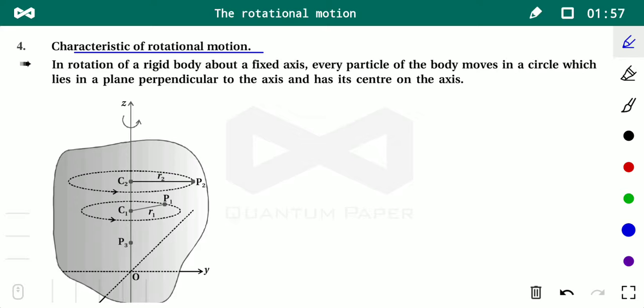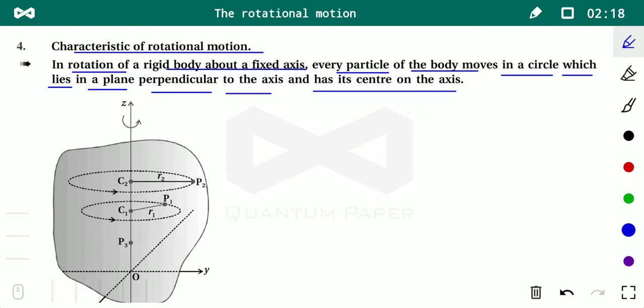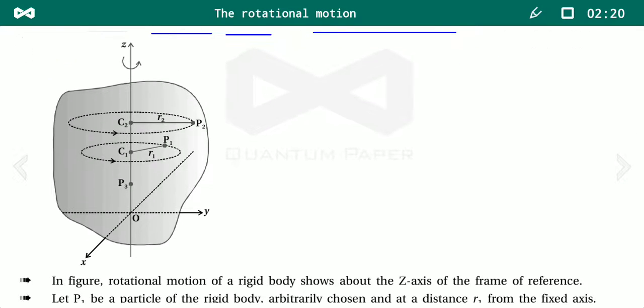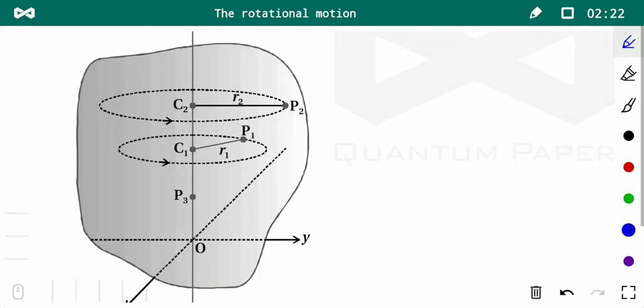We discussed it yesterday, but still I would like to explain. In the rotational motion of a rigid body about a fixed axis, every particle of the body moves in a circle which lies in a plane perpendicular to the axis and has its center on this axis. As far as this figure is concerned, this is a rigid body and there are many particles.